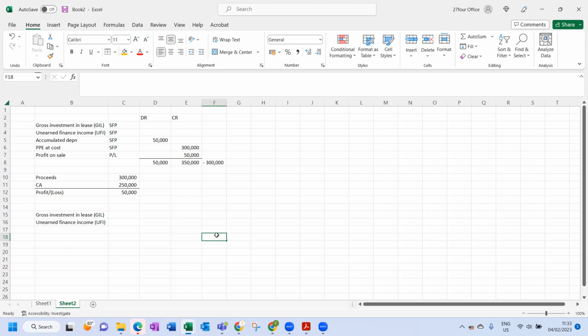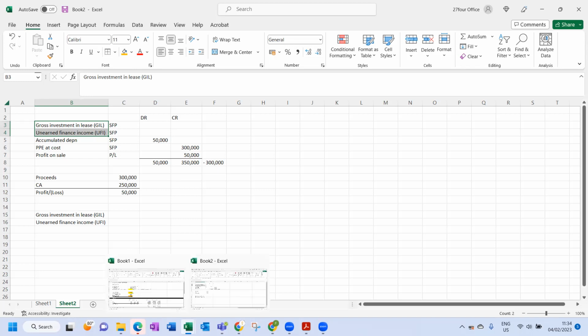In this case, with a finance lease, we are selling an asset, but not for cash. We're selling it on credit through the finance lease contract. So all we are doing is replacing the bank part of the journal entry with two journal line items. If you can get that straight in your head, then you can get 100% for a finance lease question, other than obviously getting the numbers correct.